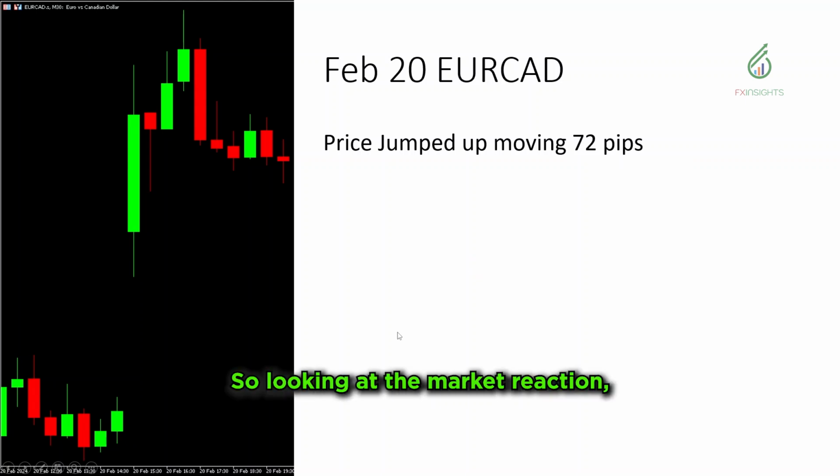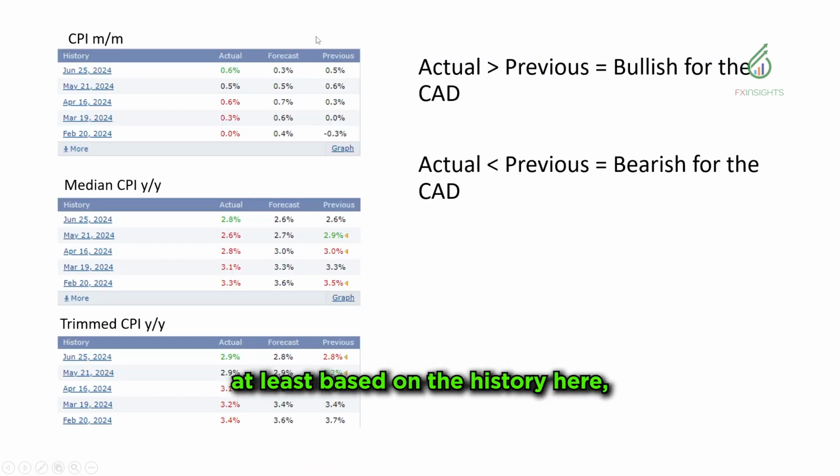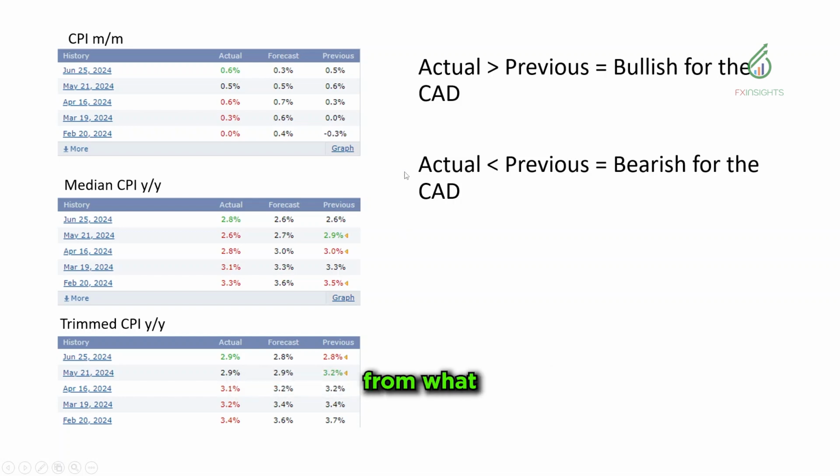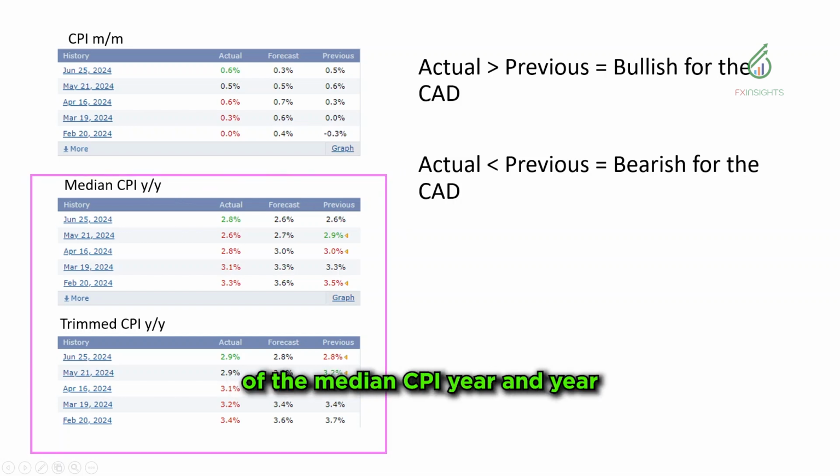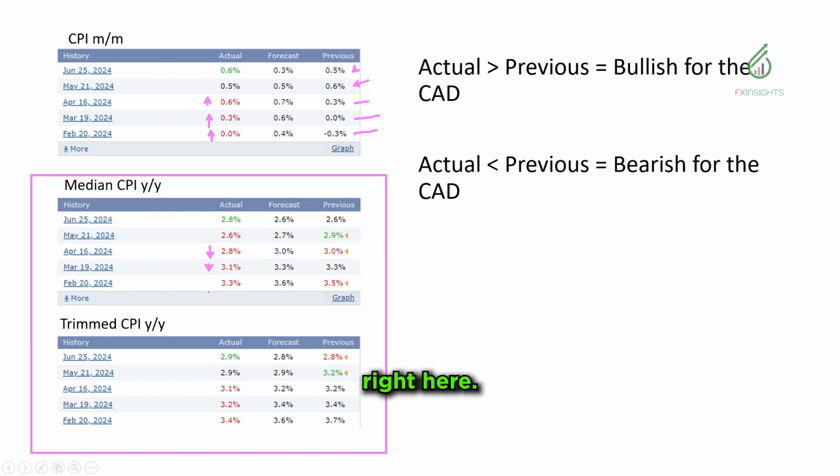So looking at the market reaction, at least based on the history here, it's mostly following the movement of the median CPI year on year and the trimmed CPI. So it did follow this one and this one, but there was a different direction, at least for CPI month on month. No, this one increased right here, but it was bearish for the Canadian dollar right here.